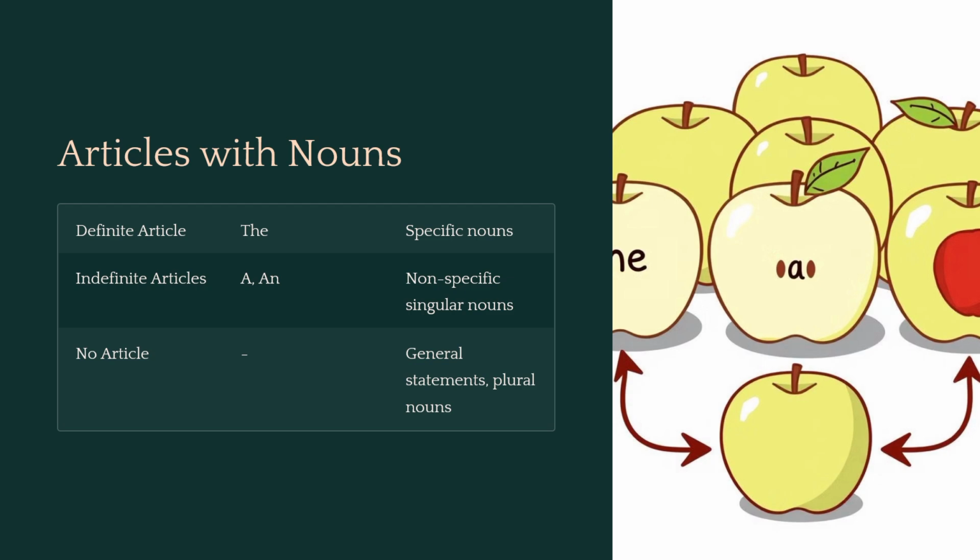And then we also have no articles. Sometimes we don't need an article at all. These are usually for general statements. So if we take the cat example again, we can just say something like cats are friendly. We don't use any articles. We don't need any articles for this statement because it's a general statement. We're just saying that cats in general are friendly. Also notice that these are used for plural nouns. So we have cats are friendly, a general statement, and plural nouns, cats.